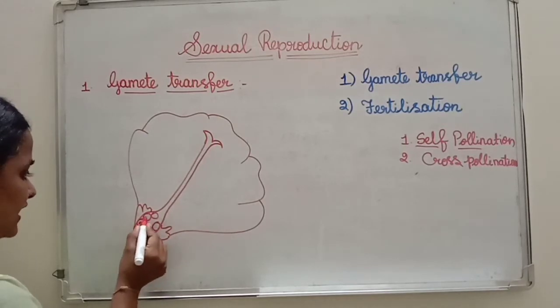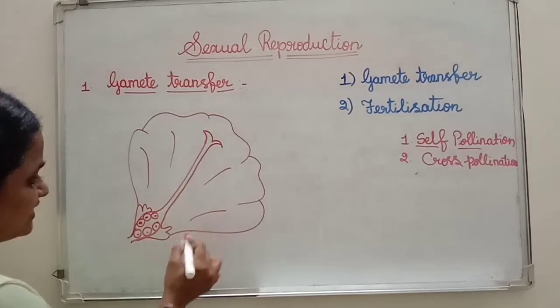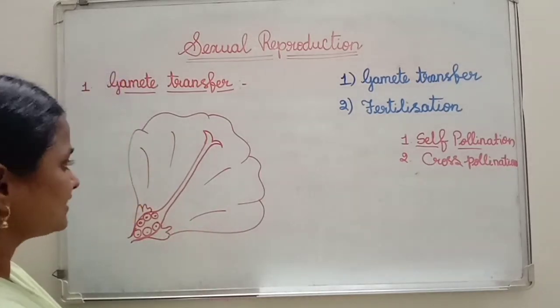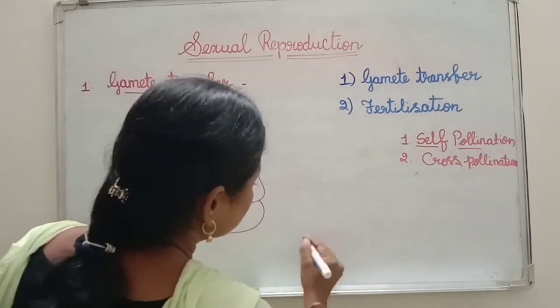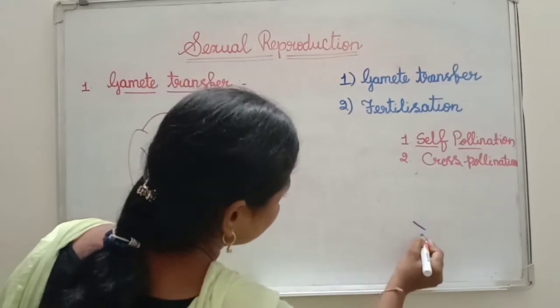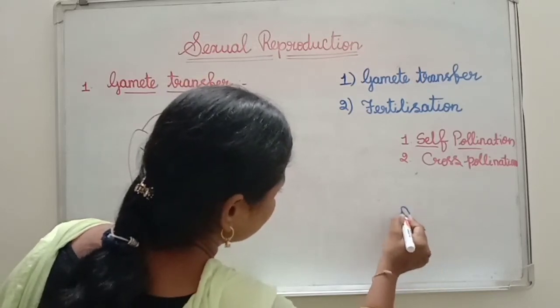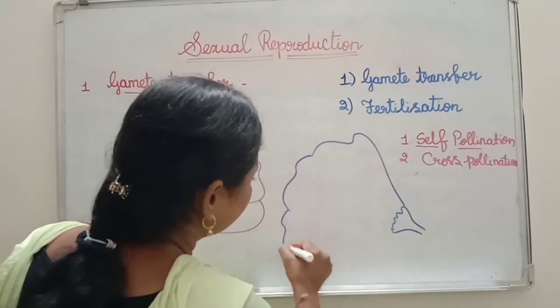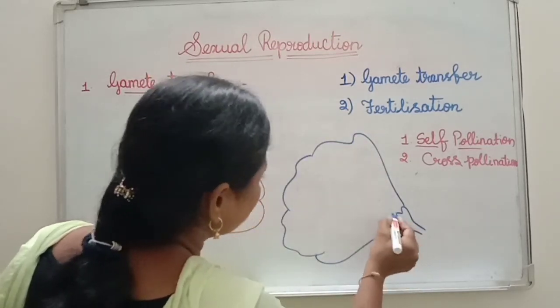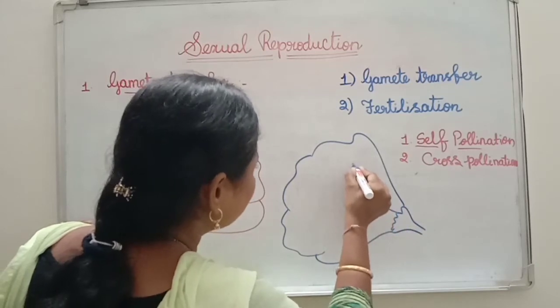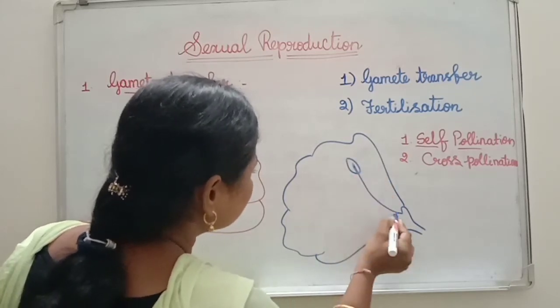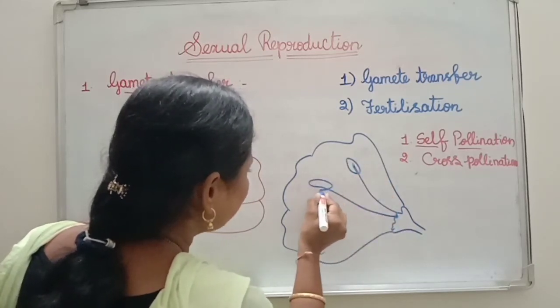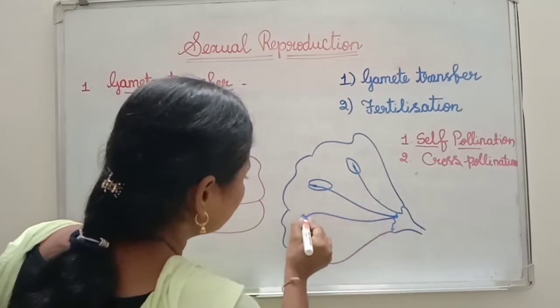Then coming to the staminate flower. See here, now I am going to draw the staminate flower. So this is the staminate flower. In this staminate flower, only filament and anther are present.